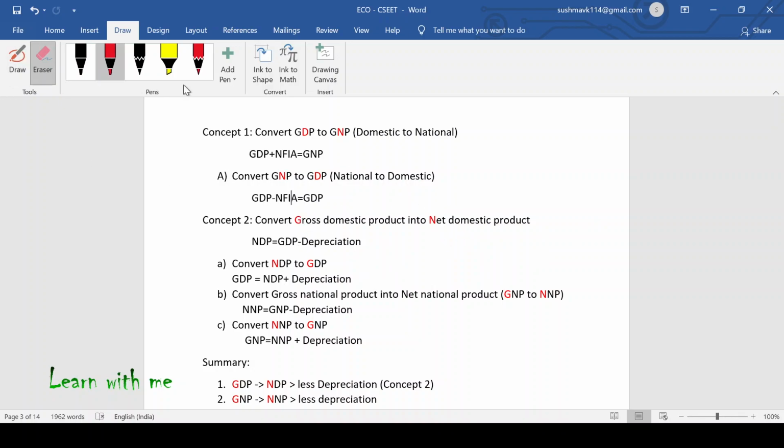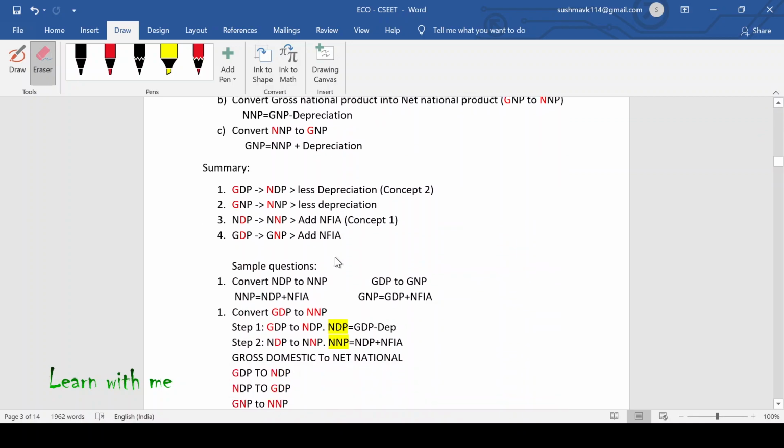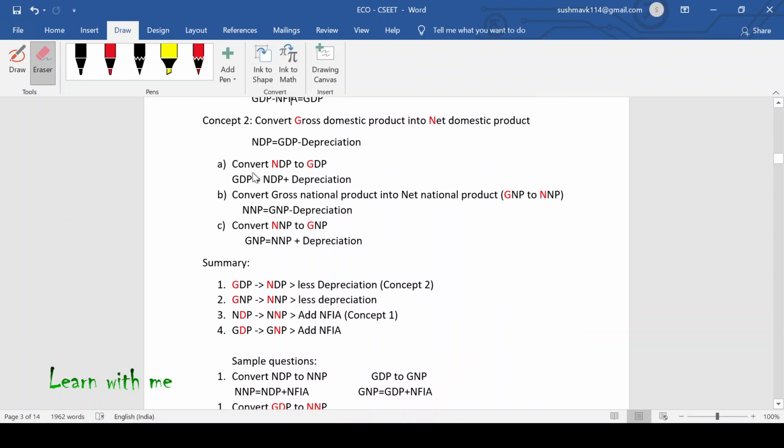So we are done with the first one. Now convert gross national product into net national product, that is from GNP to NNP. Can you see the similarities here? NP and NP are the same. Only G and N are different. Now, in case of net national product, will you add or deduct depreciation? Of course, you have to deduct depreciation from gross national product.